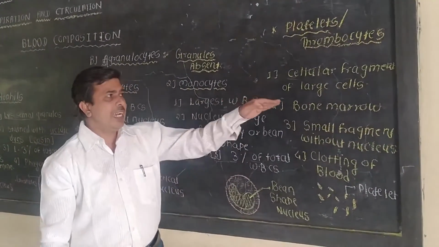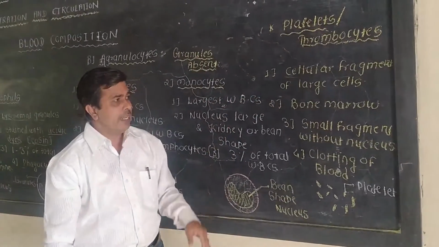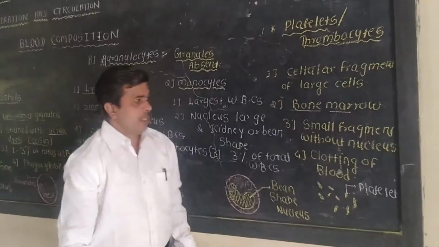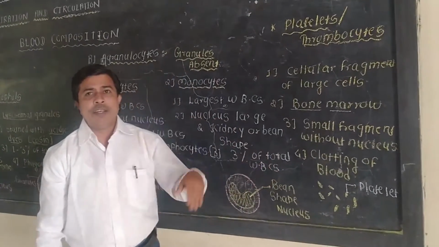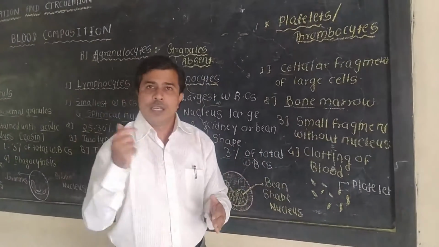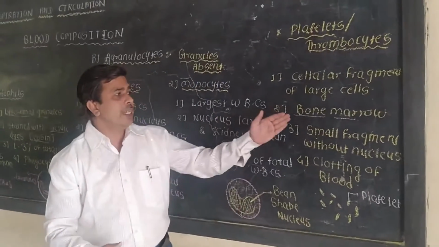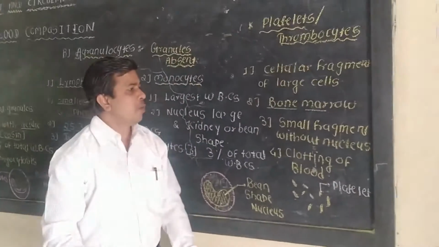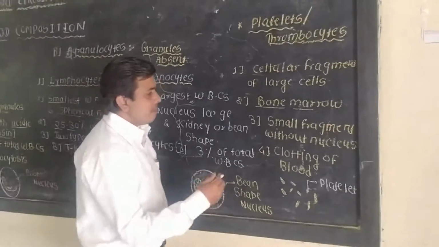These platelets, or thrombocytes, are produced in the bone marrow. Inside the cavity of the large bones, there is a fluid known as the bone marrow, and inside this bone marrow the platelets are produced, like the RBCs.